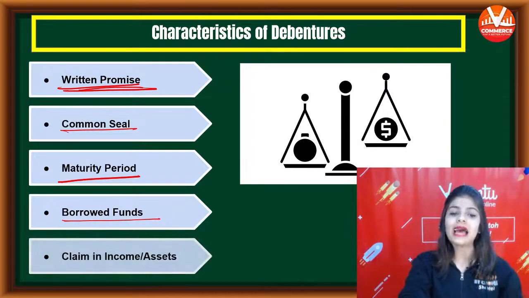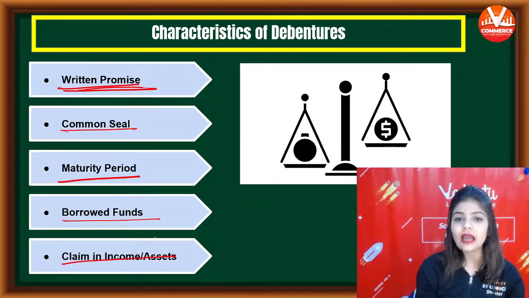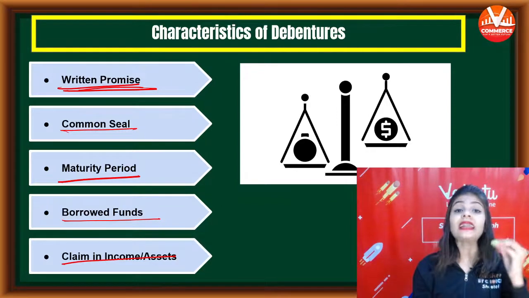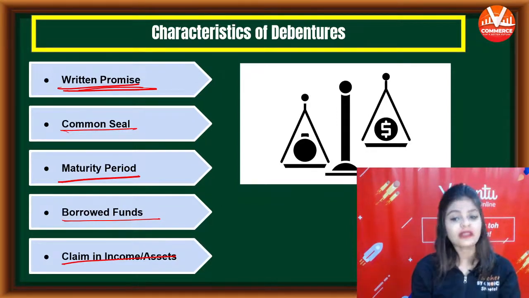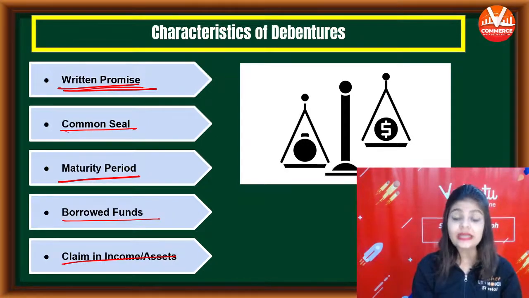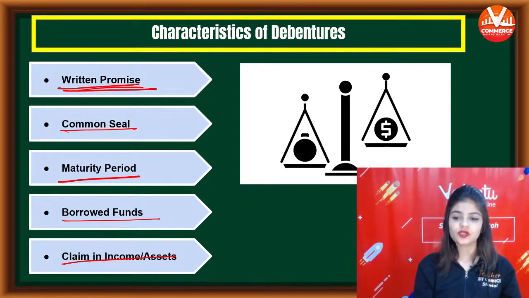And the fifth and last characteristic is claim in assets or income. What does this point mean? Claim in income or assets means that debenture holders are entitled to receive a fixed rate of interest. तो debenture holders को क्या मिलता है? एक fixed rate of interest मिलता है. So these are the 5 characteristics of debentures.